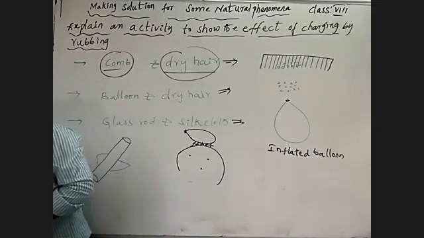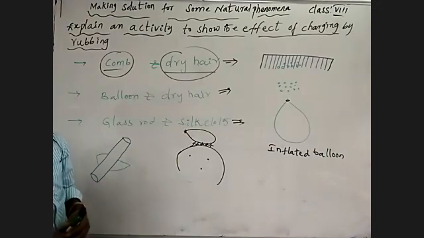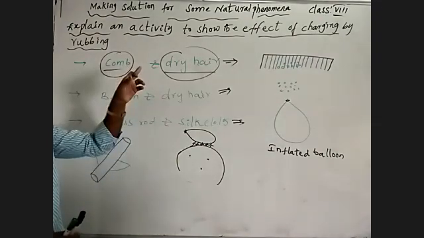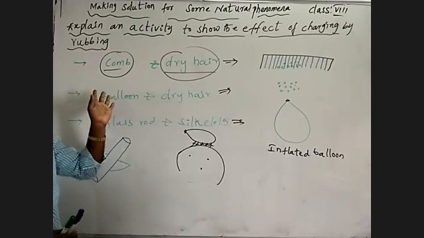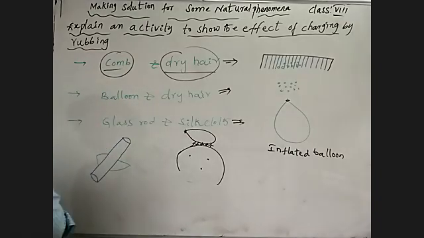Do you understand how it was? So we proved that we can produce charge by rubbing any two different bodies. By that they may get different charges. Let's talk about one more.